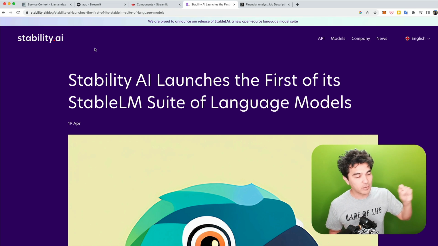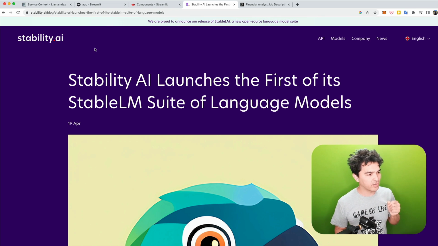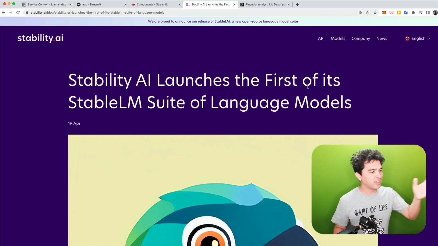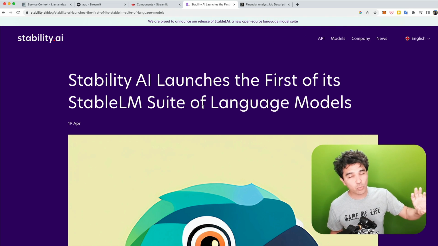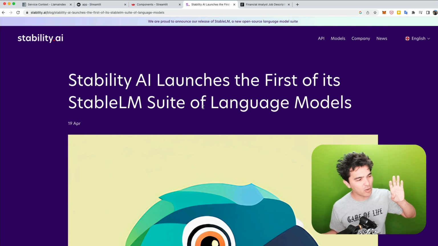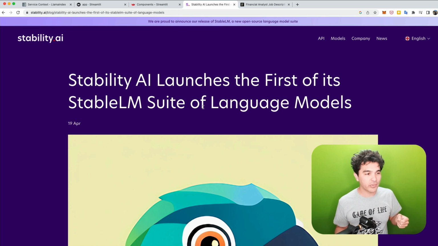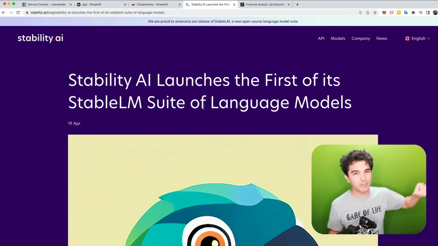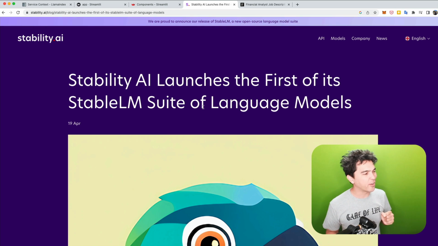For instance, Stability AI, who created Stable Diffusion for image generation, just recently, on April 19th, released the first of its StableLM suite of language models. So what if you want to swap out OpenAI and, instead of paying them money, use this open source language model that's free and you can run it on your own server, rather than calling some API and spending a few cents at a time and getting nickel and dimed by OpenAI, right?